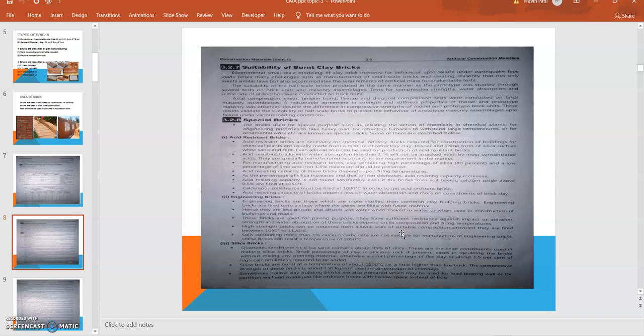The next is silica bricks. Quartzite sandstone or silica sandstone contains about 95% of silica. This is the cheap constituent used in making silica bricks. Due to the presence of more silica, these bricks are called silica bricks. The silica bricks are burnt at a temperature of about 1200 degrees Celsius, a little higher than fire bricks.